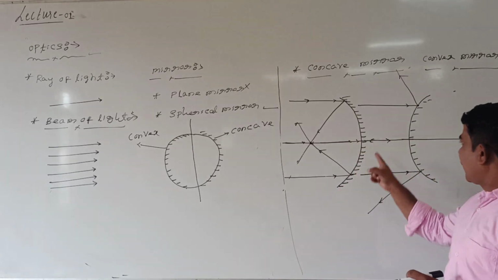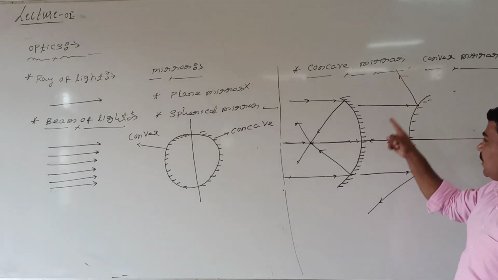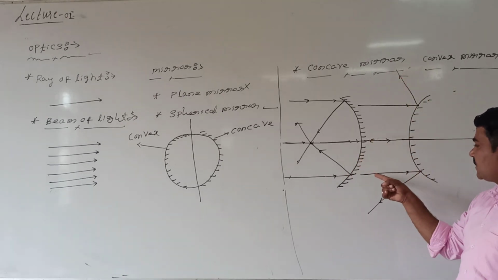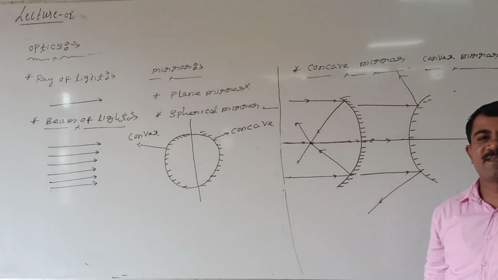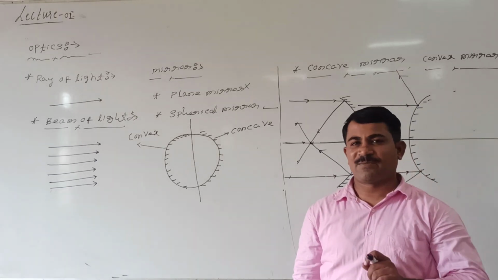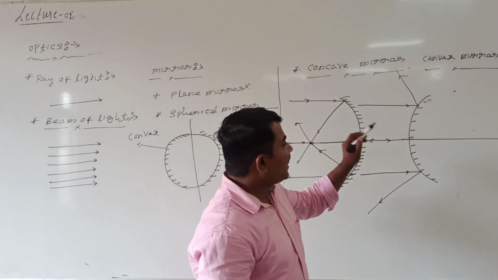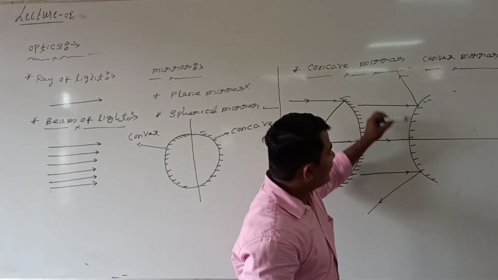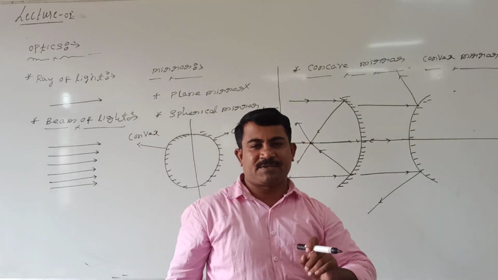How is it? This ray of light is incident and reflected back like this. This ray of light is incident and bounces back. This ray of light is incident and bounces back. Right or wrong? Are you following me? Then, after reflection, all the rays of light diverge here. How to make them convergent? See here.